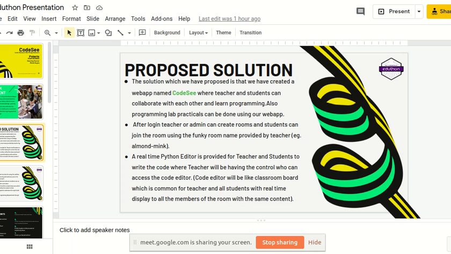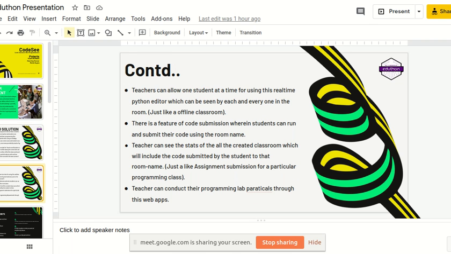So basically, it is a real-time Python editor wherein students and teacher write the code, and the teacher will have full access to give permission to a student to present the screen. Also, students can upload their code to the respective room name, so that teachers can see the code written by the students and also the output, to know what knowledge the students have gained. Now Mohit will explain the whole working of this web app. So Mohit, over to you.